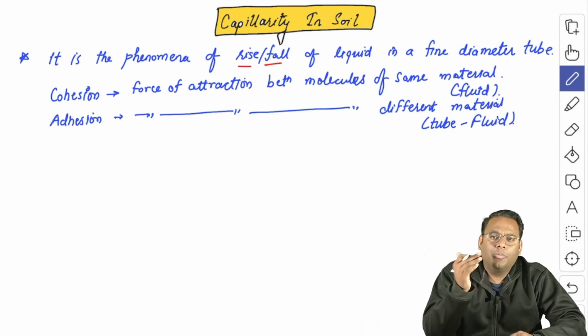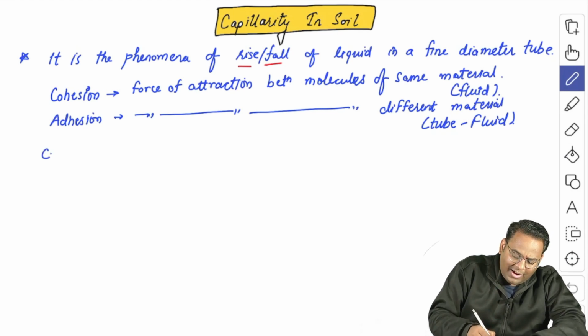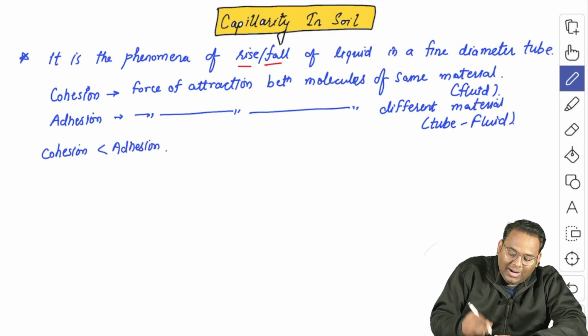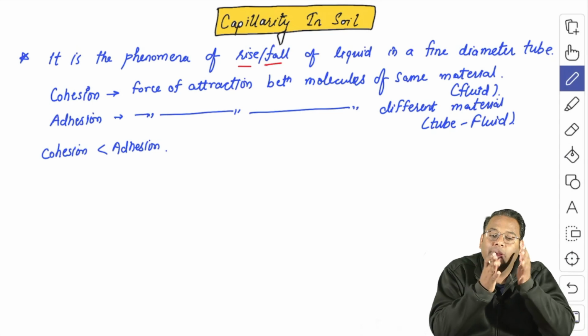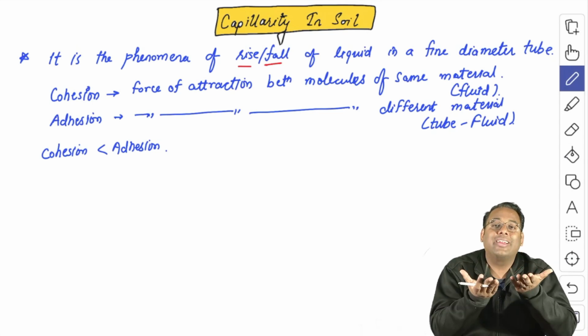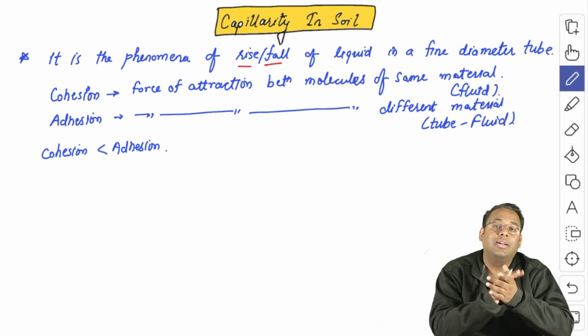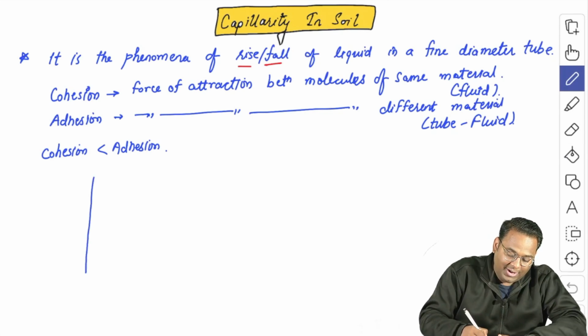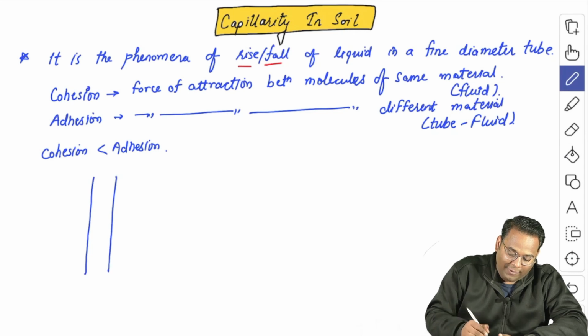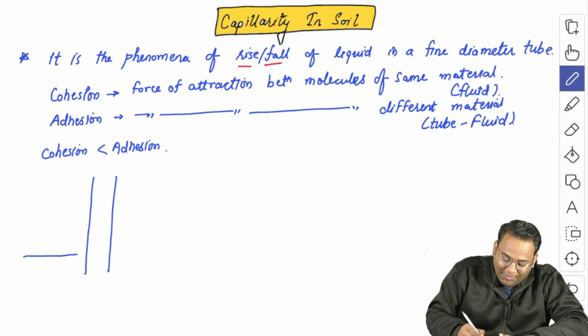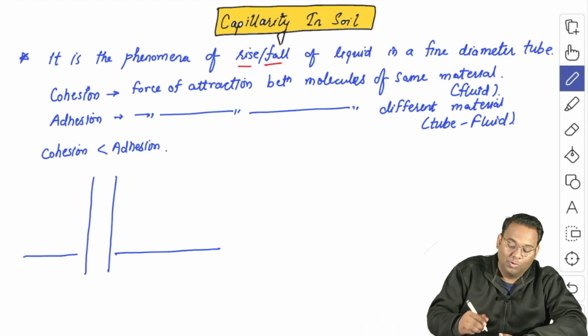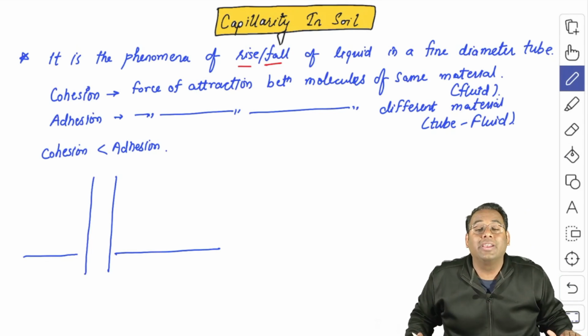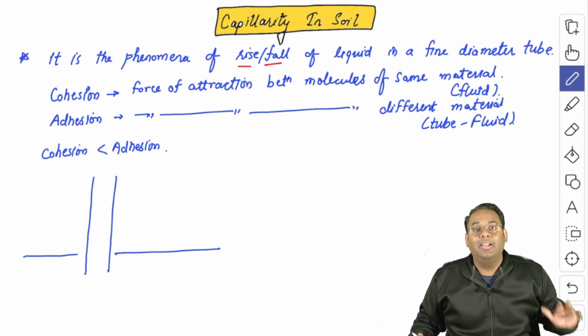And let us suppose that this cohesion is lesser than the adhesion, then what does it mean? It will indicate that the fluid molecules will have more tendency to get attracted towards the molecules of the tube. That means if there is a tube inserted in a particular fluid, if the adhesion is more, then the fluid will try to increase its contact area with the tube.